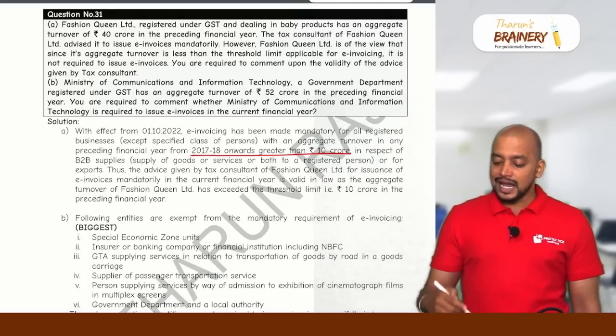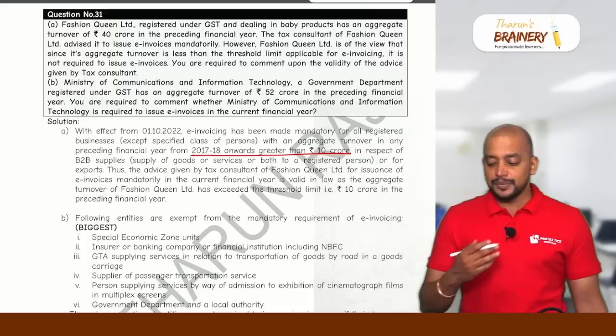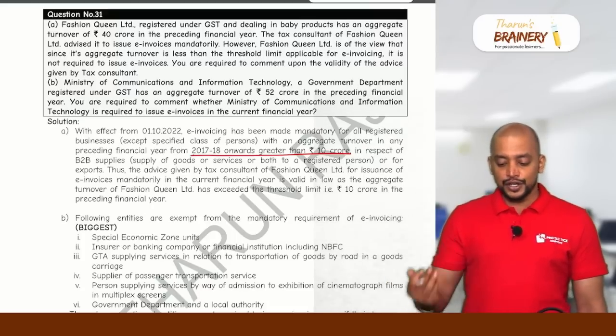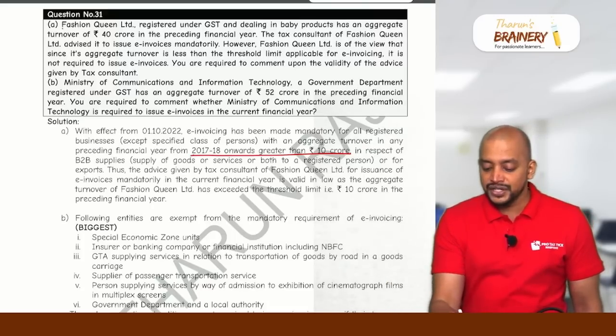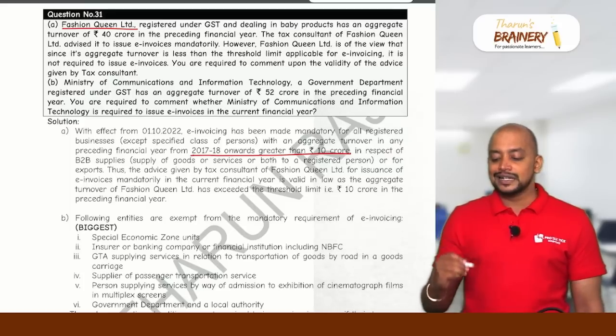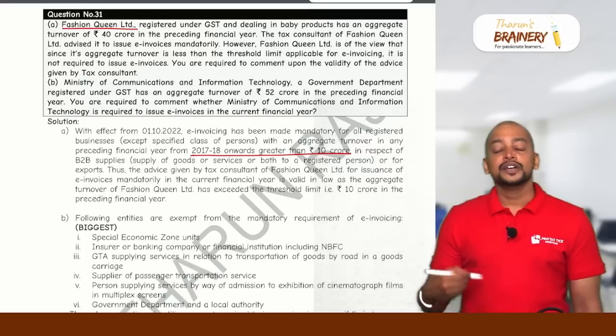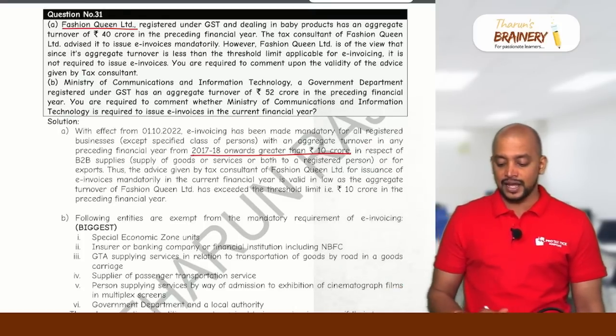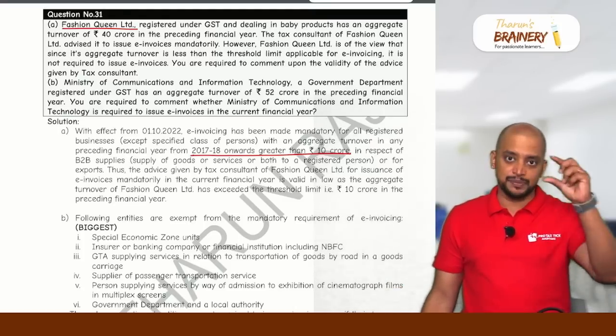Okay. In this case, their aggregate turnover during the preceding financial year is 40 crores, which is more than 10 crores. So therefore, during the current year, Fashion Queen Limited is mandatorily required to give e-invoices with respect to the outward supplies made to registered persons. Okay. Then B part, this is the first part.